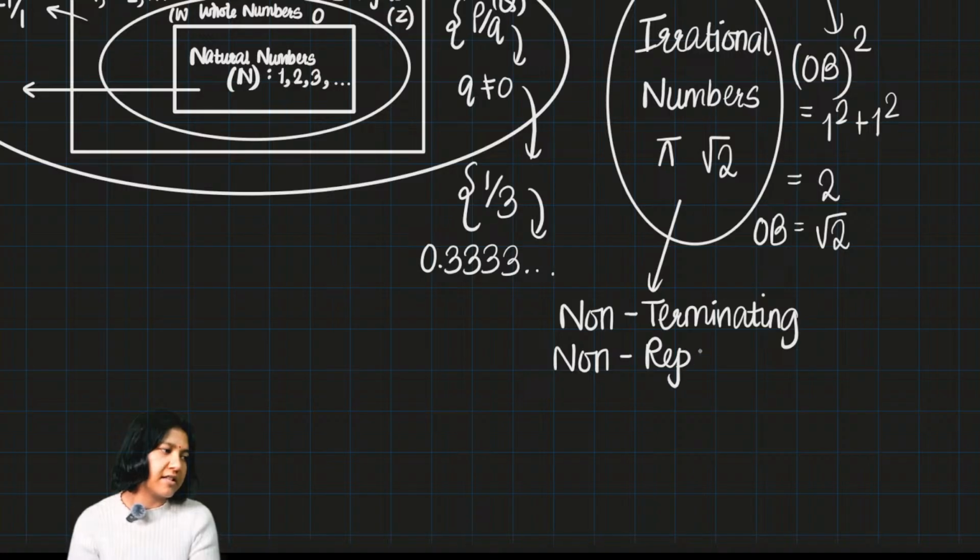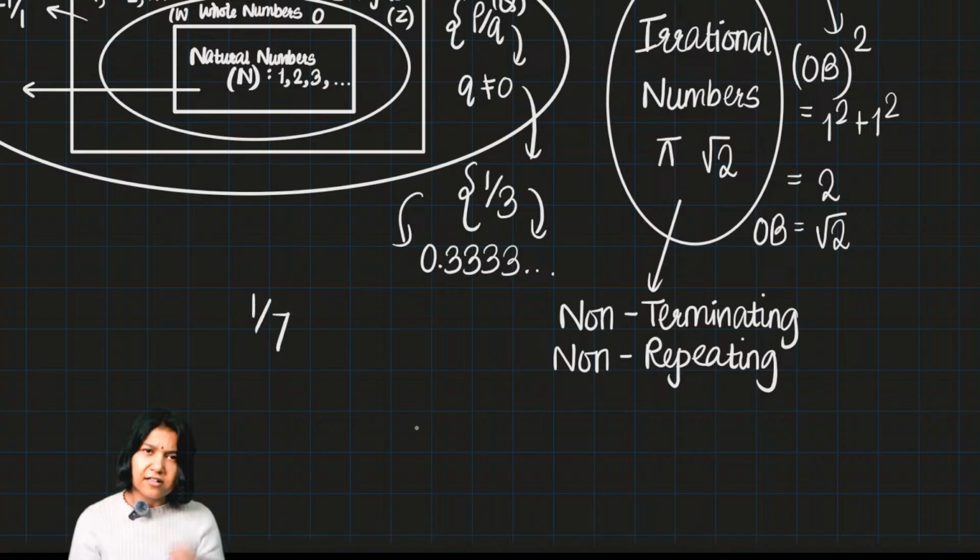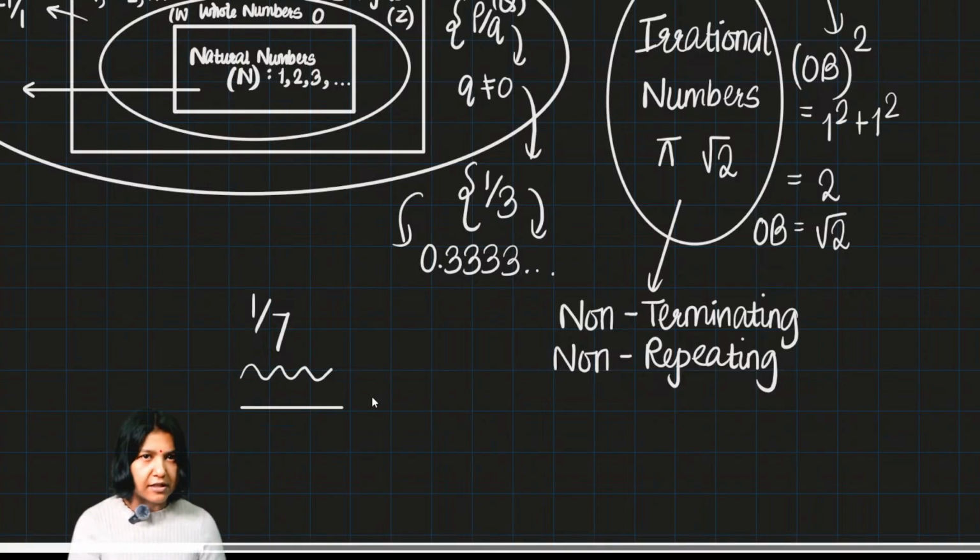Never repeating, as in the digits. Just like in the case of 1 by 3, you saw that a particular digit was repeating. You can take any such example with numbers in a fraction, like 1 by 7. You'll get some answer, and after that the same set of digits will repeat.